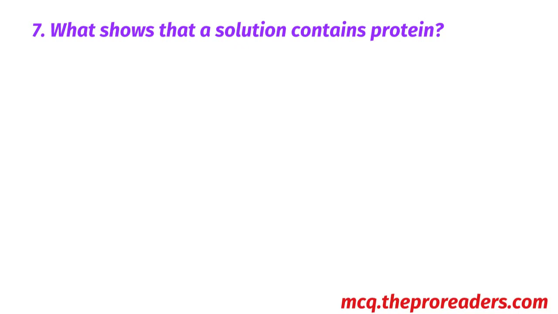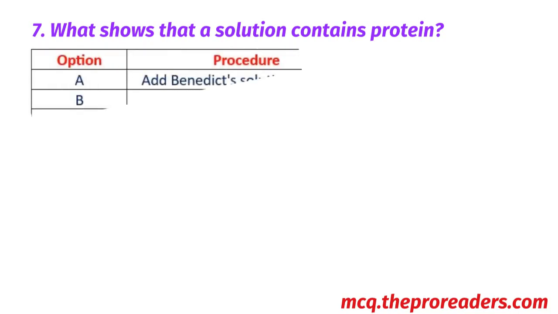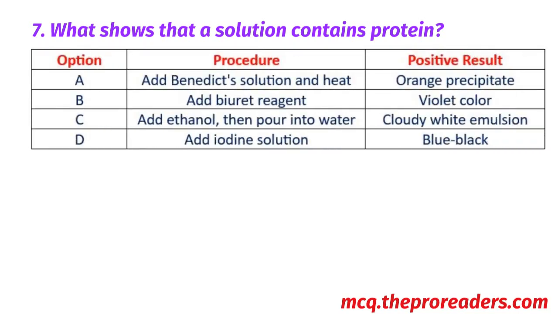What shows that a solution contains protein? Option, procedure, positive result. Add Benedict's solution and heat, orange precipitate. Add biuret reagent, violet color. Add ethanol then pour into water, cloudy white emulsion. Add iodine solution, blue-black. Option B, add biuret reagent, violet color, is the correct answer.